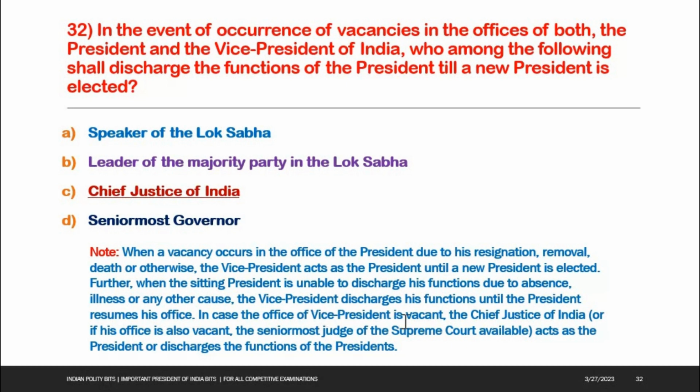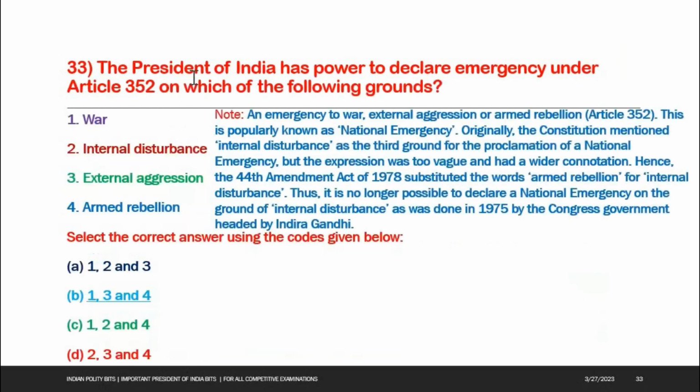In case the office of Vice President is vacant, the Chief Justice of India, or if his office is also vacant, the senior most judge of the Supreme Court available acts as the President or discharges the functions of the President.